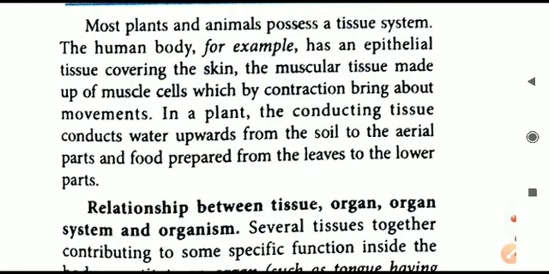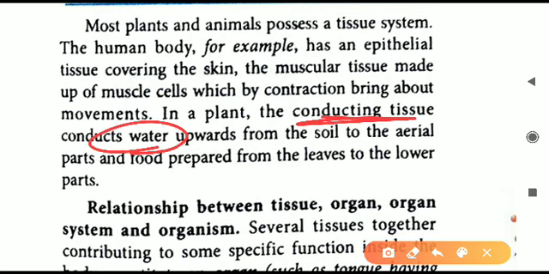In plants also we have certain tissues. For example, the conducting tissue: you can take the example of xylem. Xylem tissues conduct water. Xylem is made up of a special kind of cells which can conduct water. Similarly, we can take phloem. Phloem is also made of certain cells which are responsible for the movement of food. So these are examples of tissues responsible for various functions in the plant and animal body.